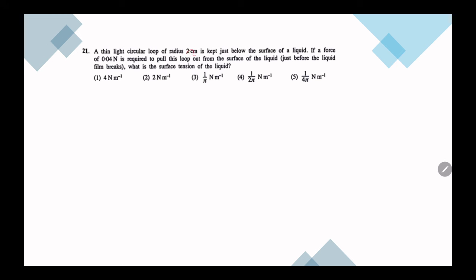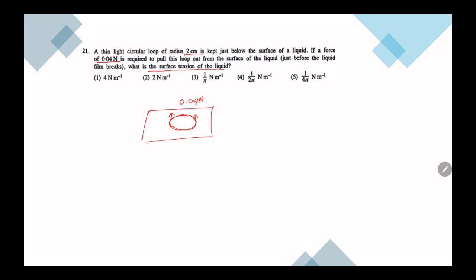A thin circular loop of radius 2 cm is kept just below the surface of a liquid. If a force of 0.04 Newton is required to pull this loop out of the surface of the liquid, what is the surface tension of the liquid? So we have a loop in a liquid and we are going to pull it out. To pull it out, we need to apply 0.04 newtons.